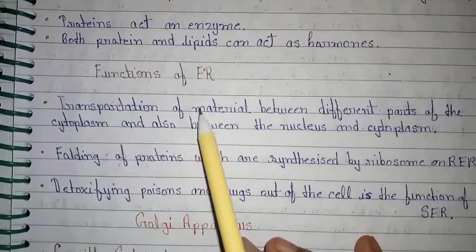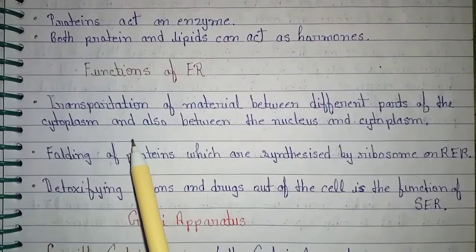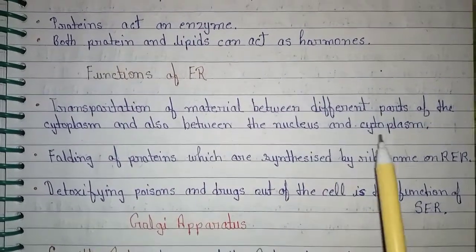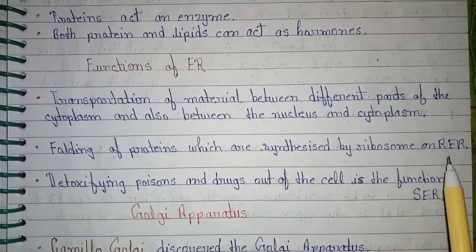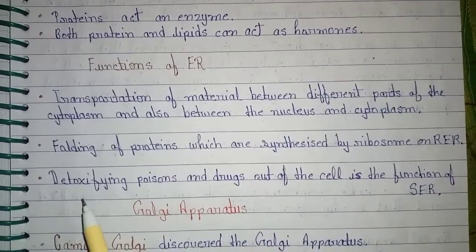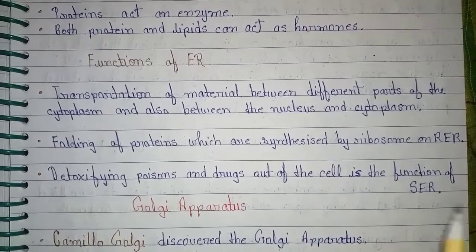Functions of endoplasmic reticulum. Transportation of material between the different parts of the cytoplasm and also between the nucleus and cytoplasm. Folding of proteins which are synthesized by ribosomes on the rough endoplasmic reticulum. Detoxifying poisons and drugs out of the cell is the function of smooth endoplasmic reticulum.